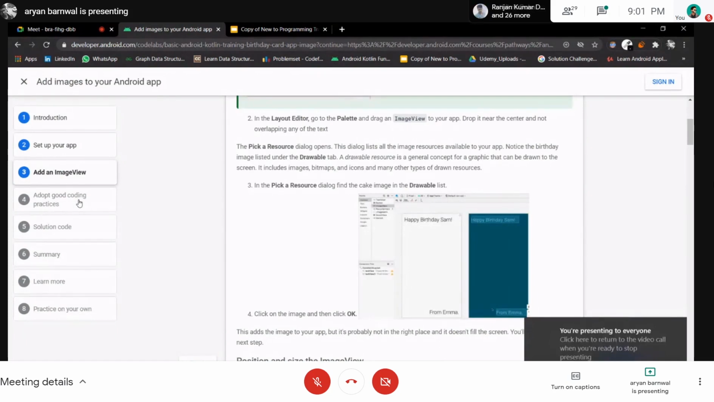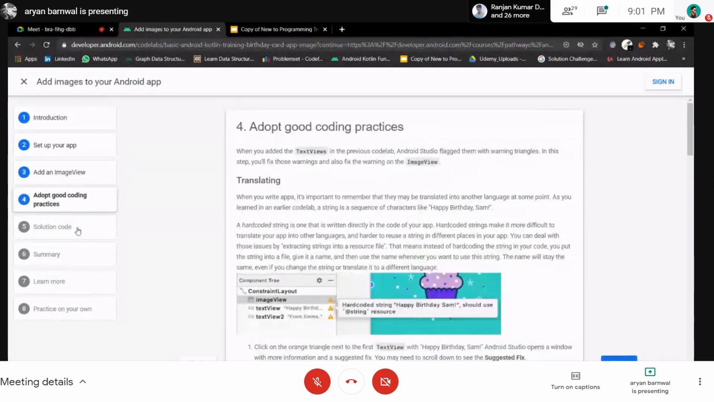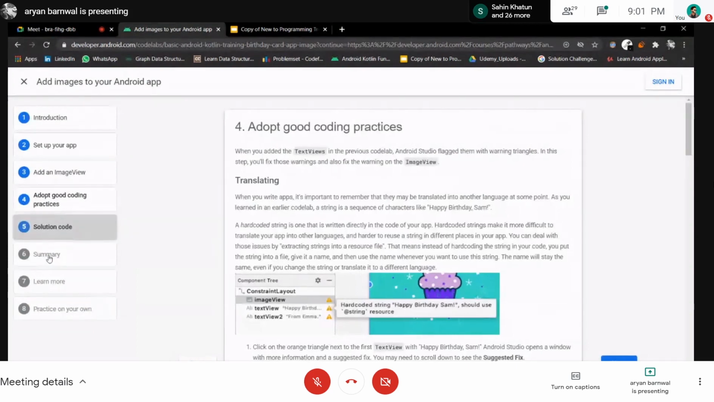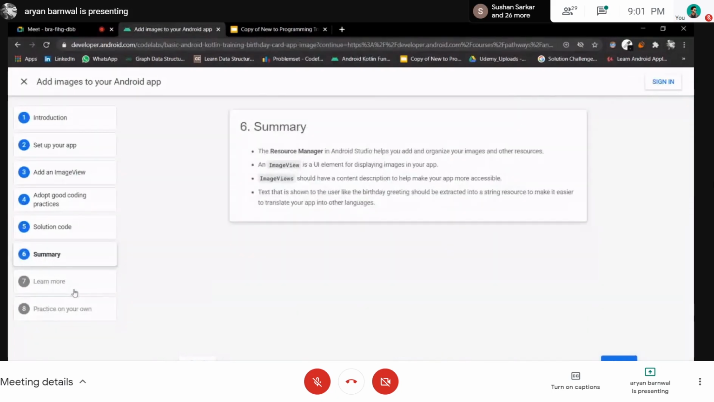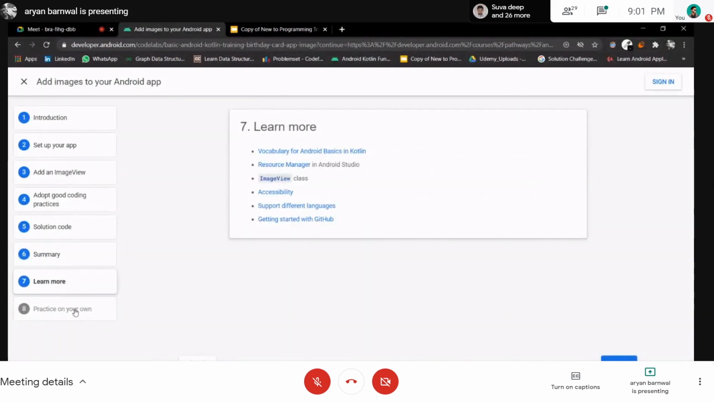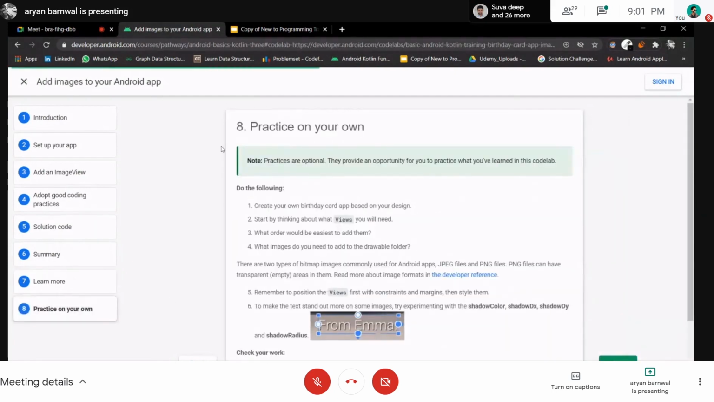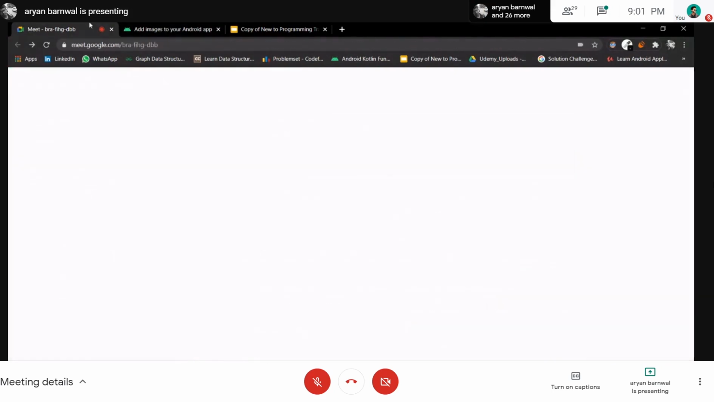If you are facing any problem with the code, you can click on solution code and download the code from GitHub. You can go to this URL, where it will open the GitHub link for the project we are doing, and you can download it. Here they have shown you can do that. There is a summary, learn more, and practice. That's all for this code lab.